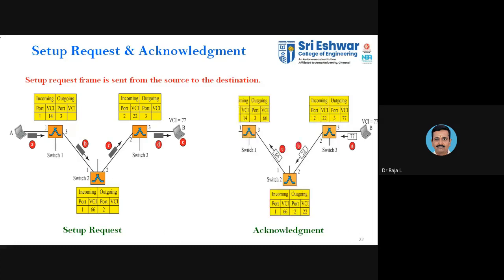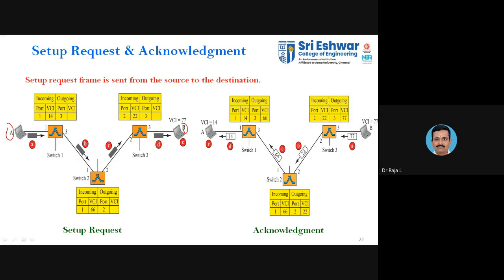So here you can see the source node, that is A, and the destination node, B. Between these two, you are going to establish a connection, so you will have a setup request and the acknowledgement. Before data transfer, this will be initiated. Once it is over, only then will you go for data transfer. So A will forward to B, then it has to forward to C, then it will forward to D.